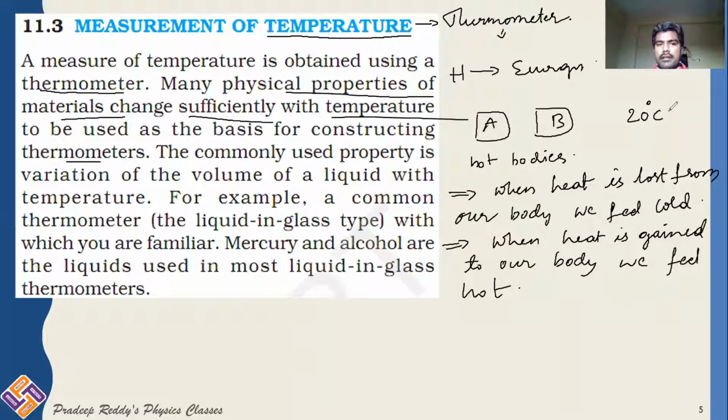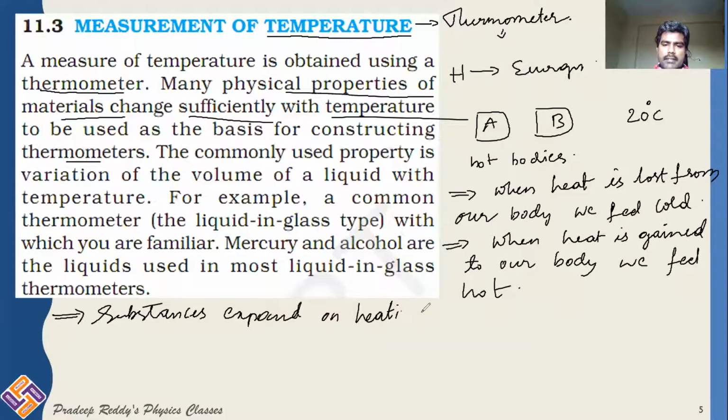In general, the measurement of temperature is done by a thermometer. The basic principle involved in constructing a thermometer is that substances expand on heating. Substances expand on heating. This is the principle of constructing a thermometer.